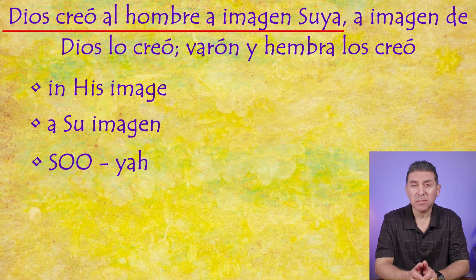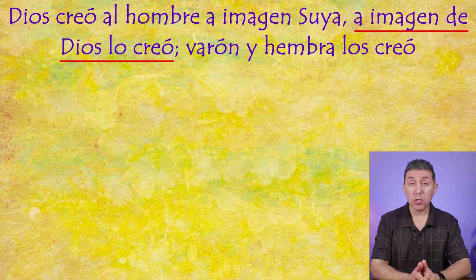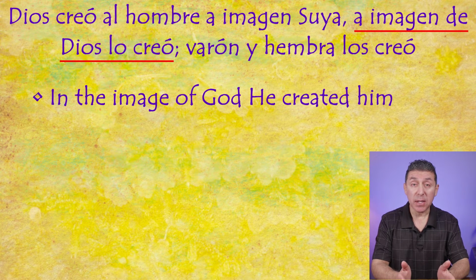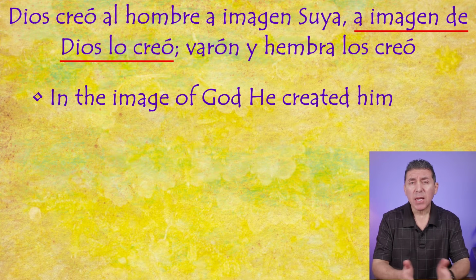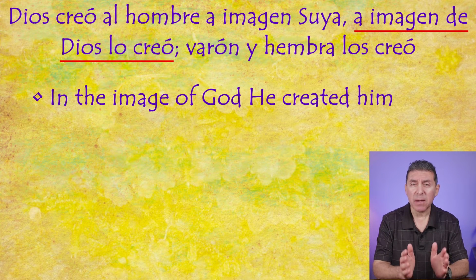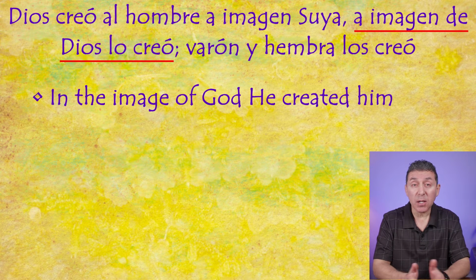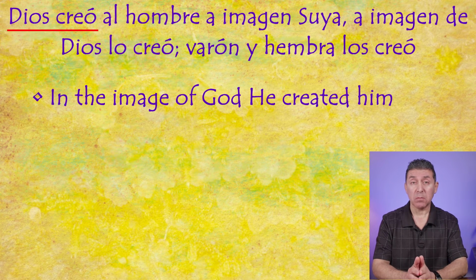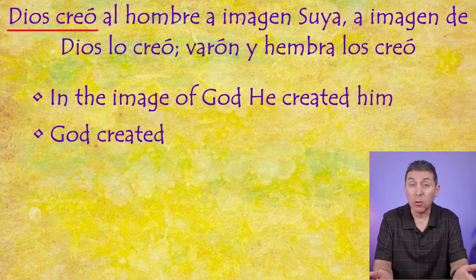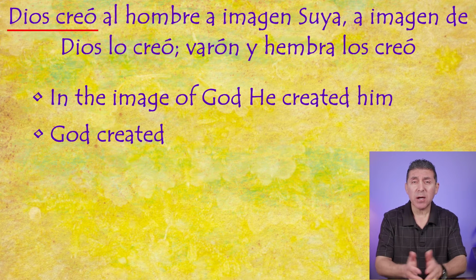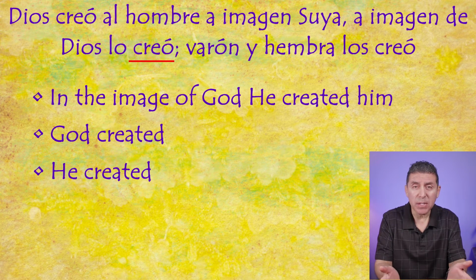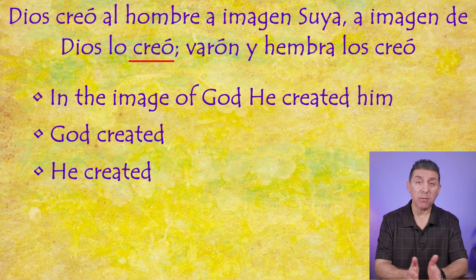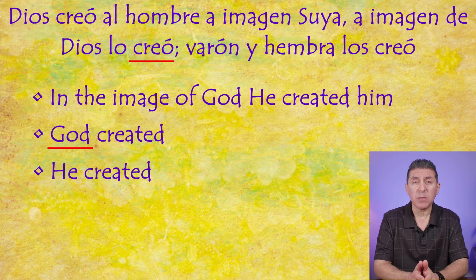Let's continue. A imagen de Dios lo creó means in the image of God he created him. Now we already know what these words mean, but let me point out a couple of things which I believe will be very helpful. At the beginning of the verse, we see Dios creó, God created. Well, we know who created, God. But here we see creó by itself at the end of the section. Here, creó means he created. Now, obviously, because of context, we know that he refers to God, even though he is not spelled out.